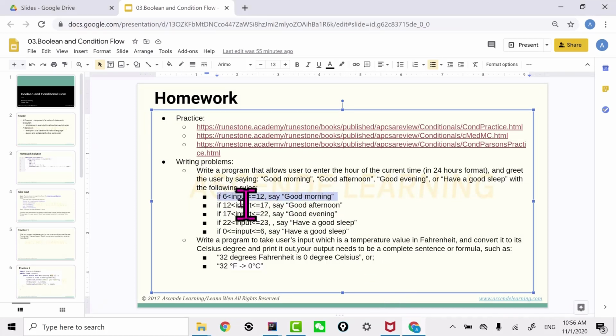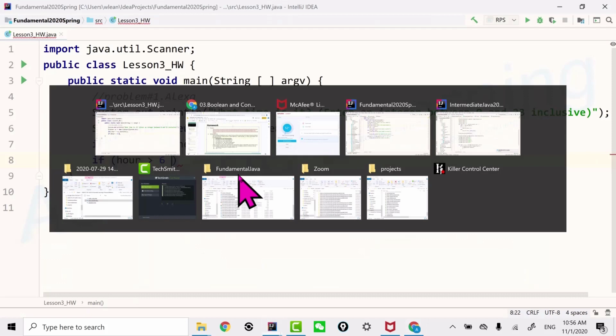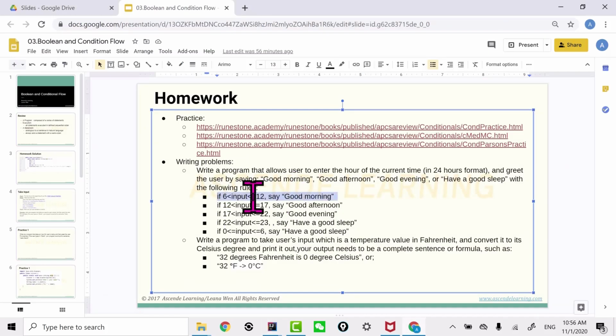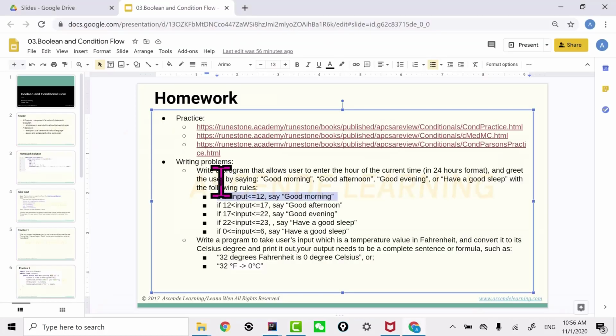If the hour is in this range, greater than 6 and less than or equal to 12, say good morning. So you say greater than 6, and also less than or equal to 12. You have to say it this way, not like this.